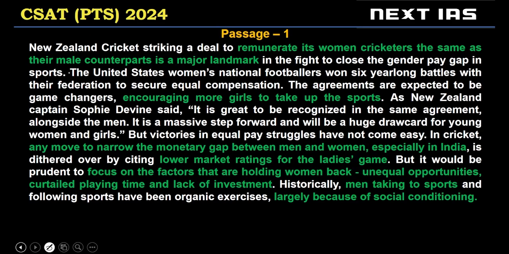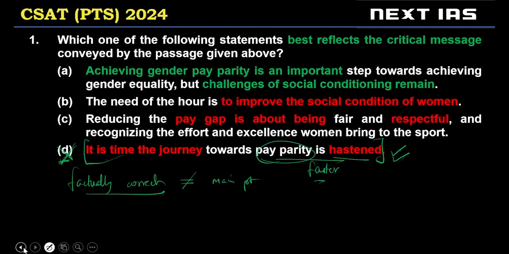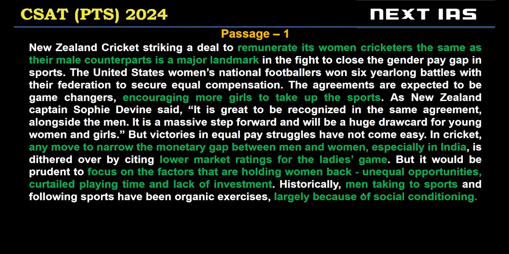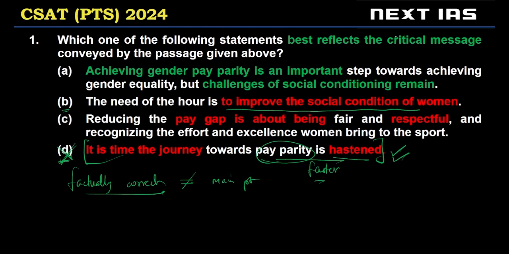I can discuss many facts that are stated in the passage, but they won't necessarily be the main point of the author, right? So D is not the main point, even though we can say it's factually correct. Let's look at option B. The need of the hour is to improve the social condition of women. Social condition of women is not exactly discussed. Social conditioning is discussed, and based on this we can say that maybe social condition can be improved. That is suggested by the author. But again, it's not the main message.